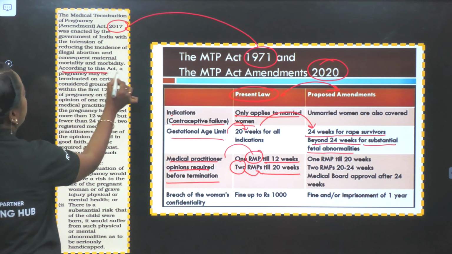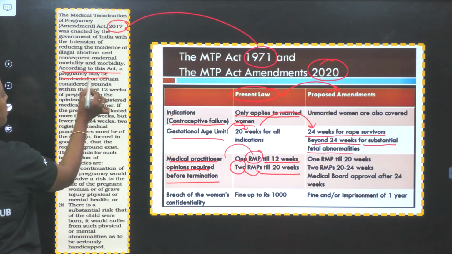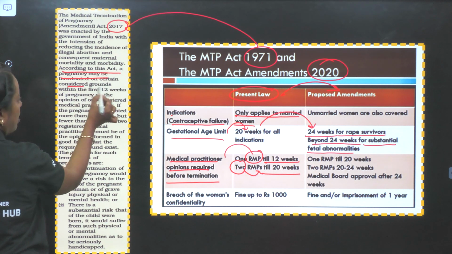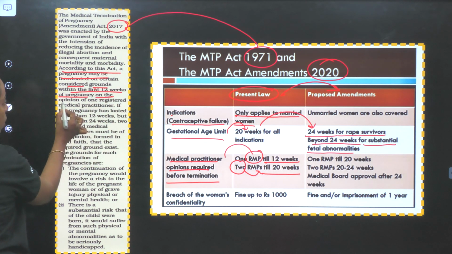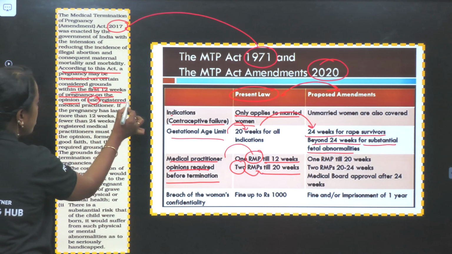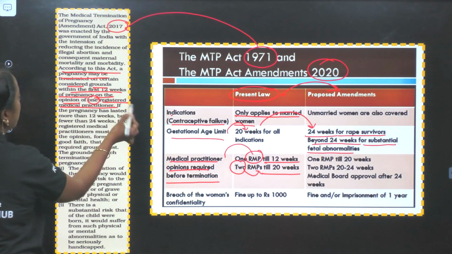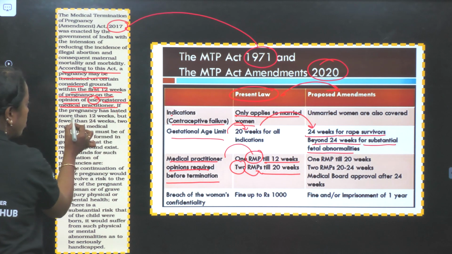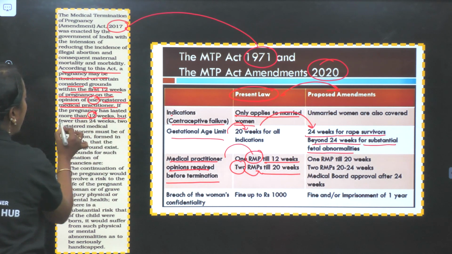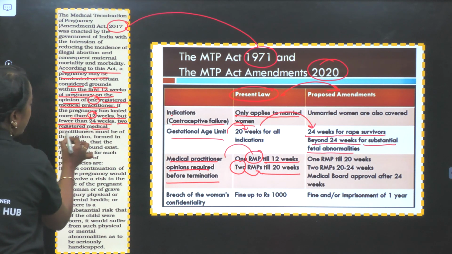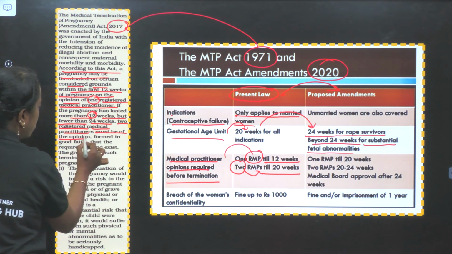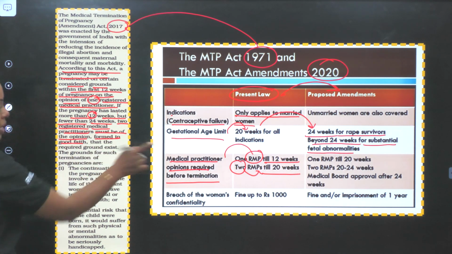According to this act, a pregnancy may be terminated under certain grounds within the first 12 weeks on the opinion of one registered medical practitioner. If the pregnancy has lasted for more than 12 weeks but fewer than 24 weeks, two registered medical practitioners must form the opinion in good faith. So that's what is given.